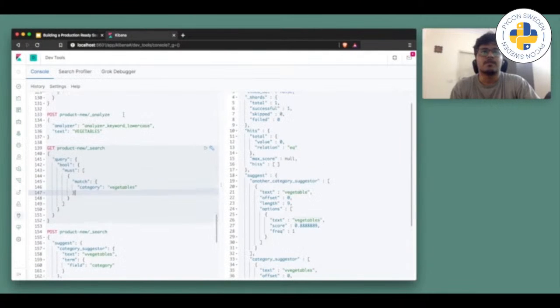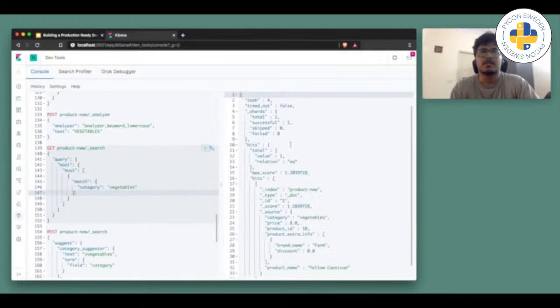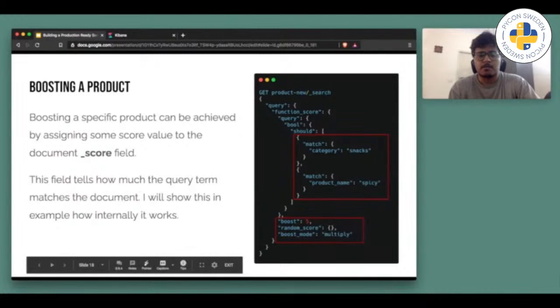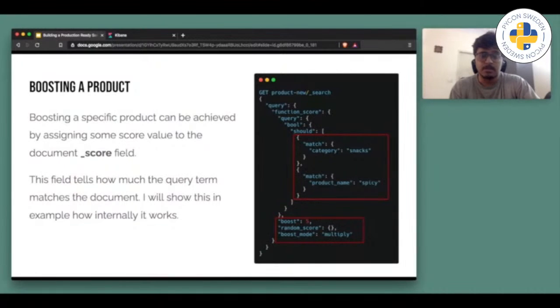So if I search for vegetables and I do this, you can see I am getting some kind of score here. So this field I am talking about, this score field, tells how much the query keyword matches the document in Elasticsearch. Boosting a specific product can be done by changing the value according to business requirements.